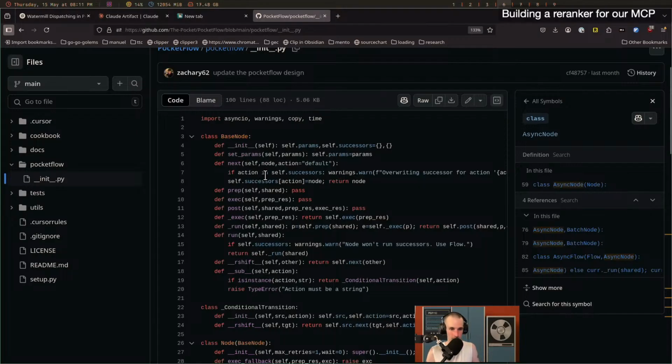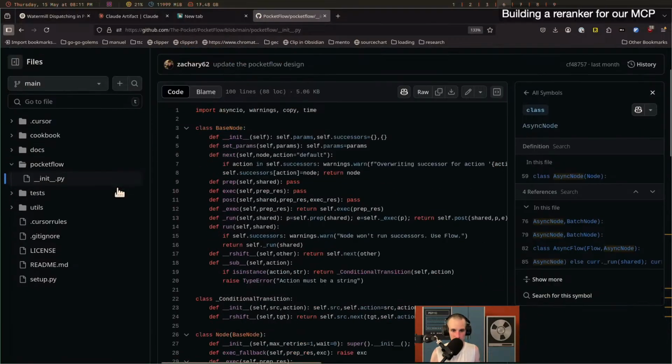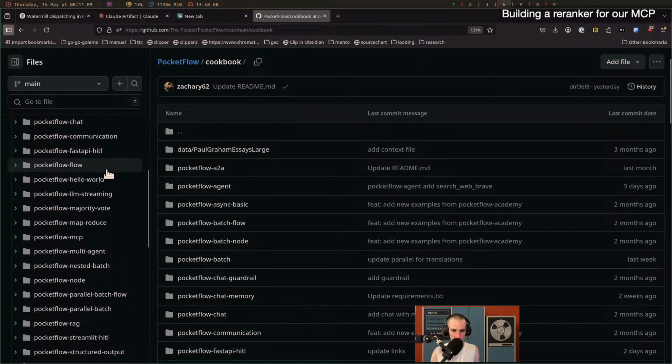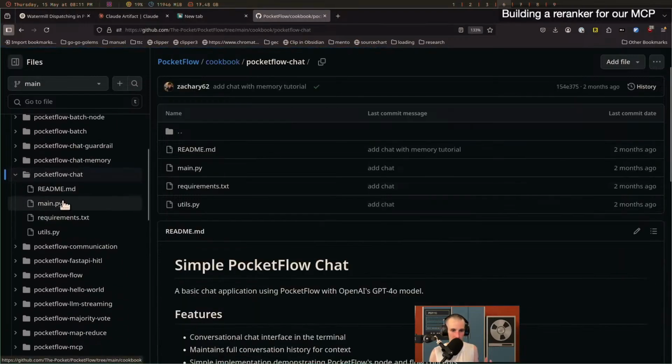That's why my stuff didn't work out so well. And that's why this one is really interesting, because if we go into the cookbooks, we're going to take a very, very simple example here, a very simple chatbot.